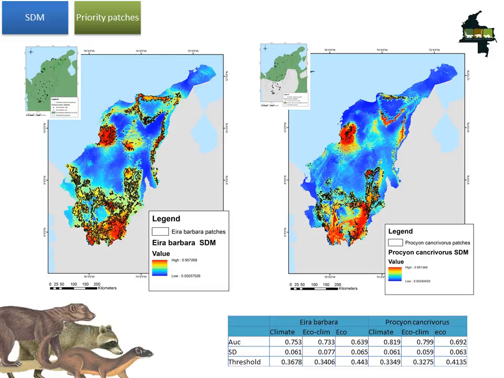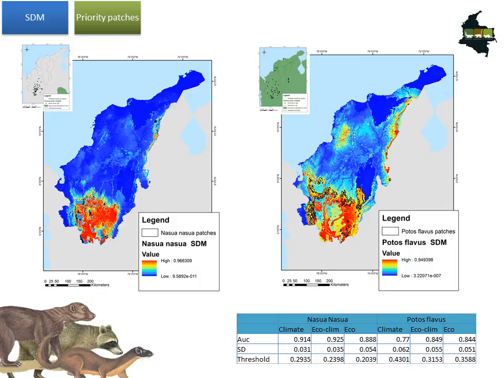For each of the species, we construct different models using different environmental criteria and define as the one to use the one that presents the biggest area of under the curve value. Here we can see the two models of distribution selected for the two generalist species. And also within the model, we can see the patches that are related to the land coverage that was selected as habitat for the species, and also the patches that have a size bigger than the individual home range of each of the species.